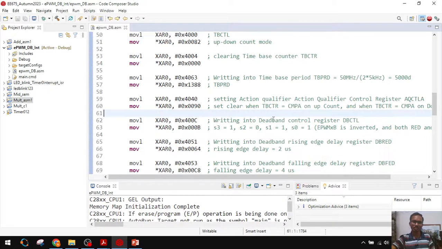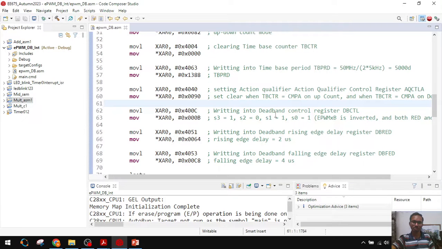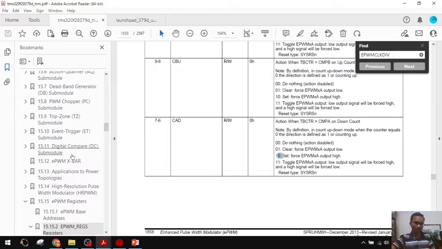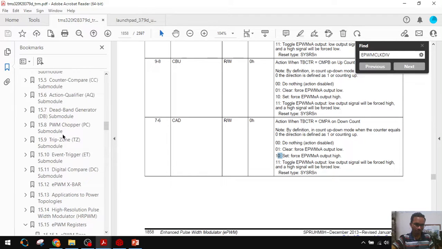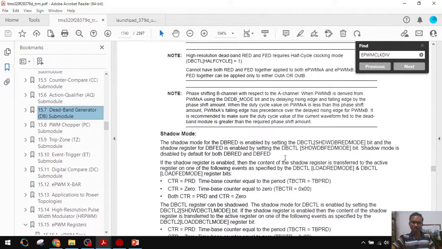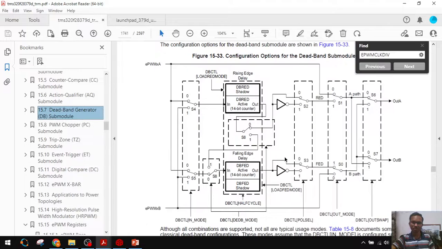In the deadband module we want to set a rising edge delay of 2 microseconds and a falling edge delay of 4 microseconds. We have to go to the deadband module now. Where is our deadband module? Here, the deadband module is here. Let's go to how to configure it.